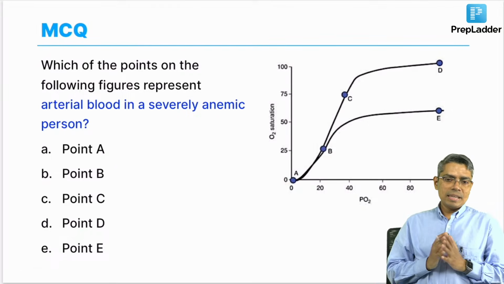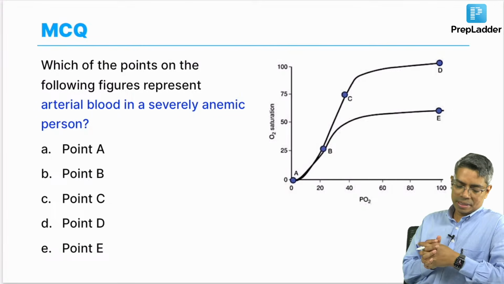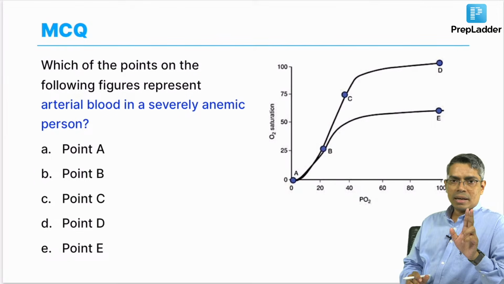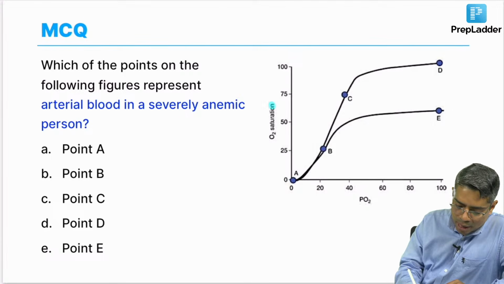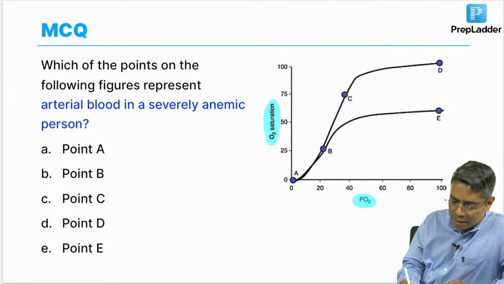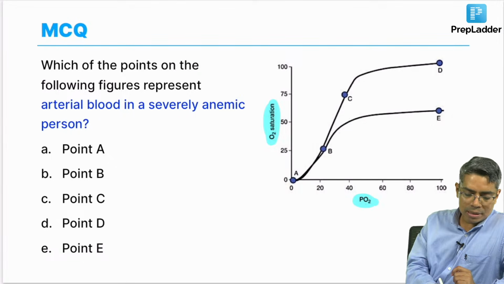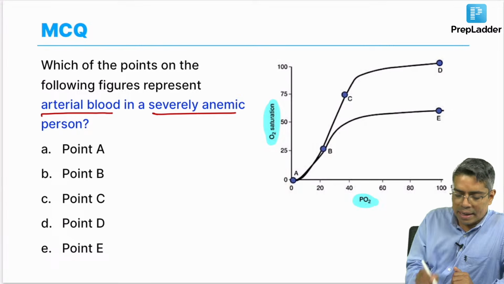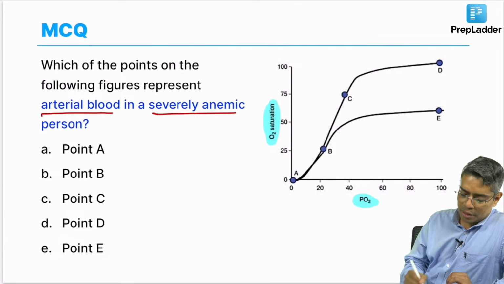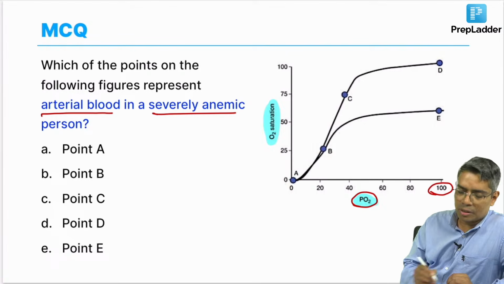Again, two very favorite questions of mine, and this kind of question has been repeated. So, here I will show two questions parallelly. This is the first question. Here in the y axis is oxygen saturation and in the x axis is partial pressure, so this is basically the oxygen hemoglobin dissociation curve. Two things you have to note down from here. One is that the question is asking about arterial blood and the person is severely anemic. Arterial blood means what is the partial pressure of oxygen? The partial pressure of oxygen on the x axis is 100 millimeter of mercury.